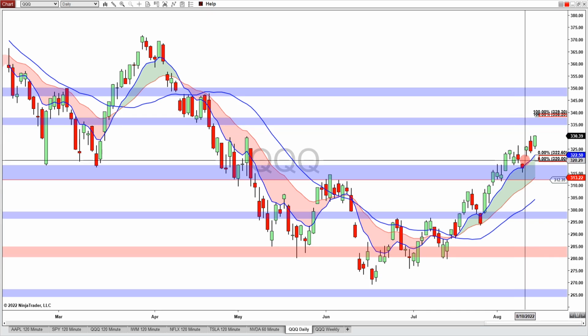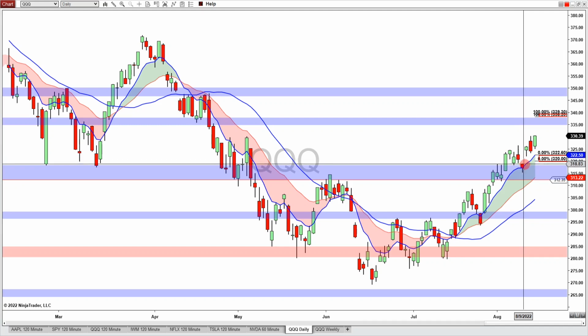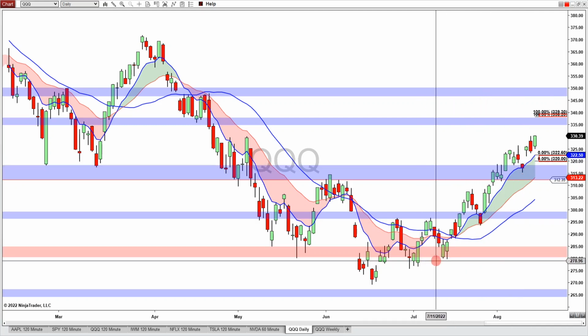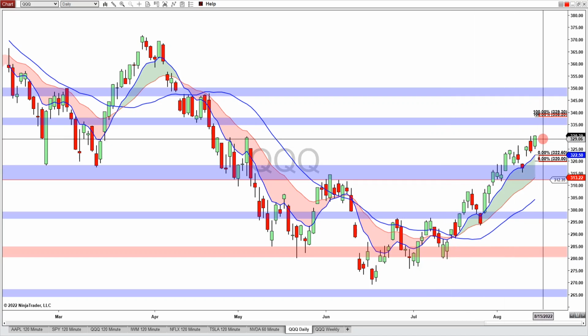And the lower range of the weekly expected move is between 322.60 and 320. And it is just above the potential support zone, which is in confluence with the CPI gap here near the 318 level. Now, it also has gained more than 18% from this July 14 low to the present.